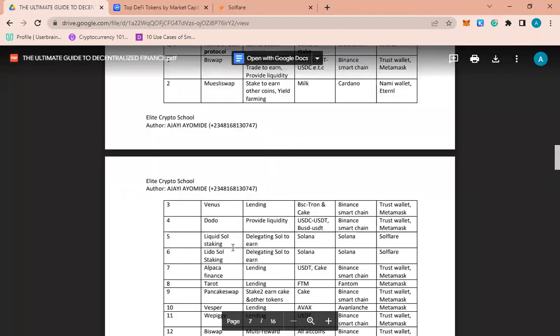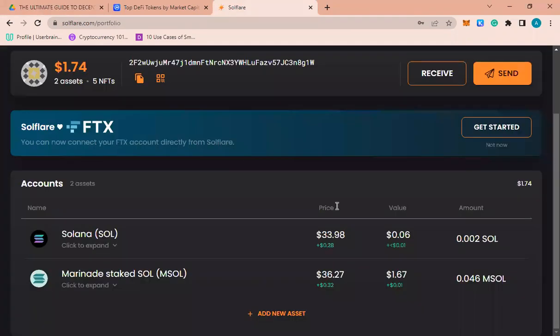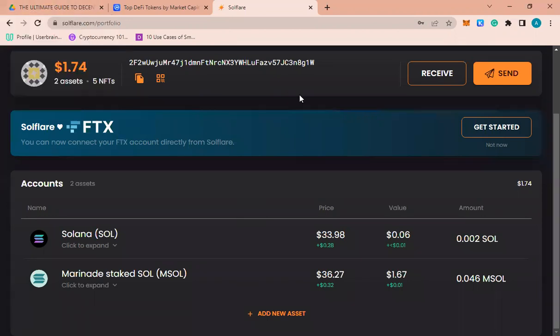Now the next one is Lido. You are delegating SOL to a validator. You understand? So this Sophia wallet will be needed for Lido. When we get to that point, I will show you. For Lido too, you can use Phantom. If you don't have Sophia, I love Sophia because the interface is good. I hope you can get it.